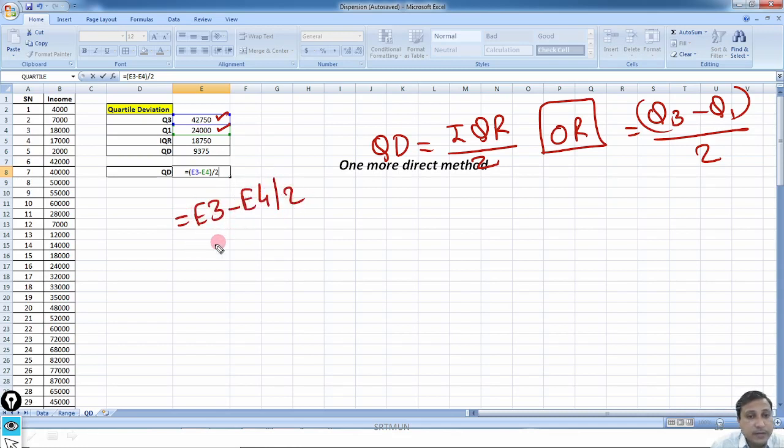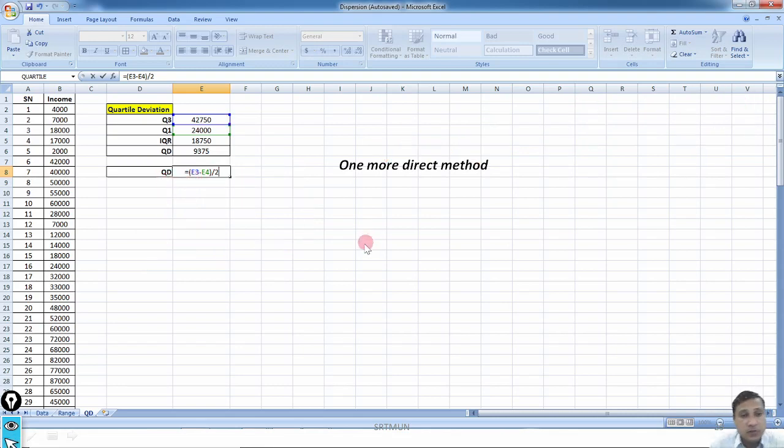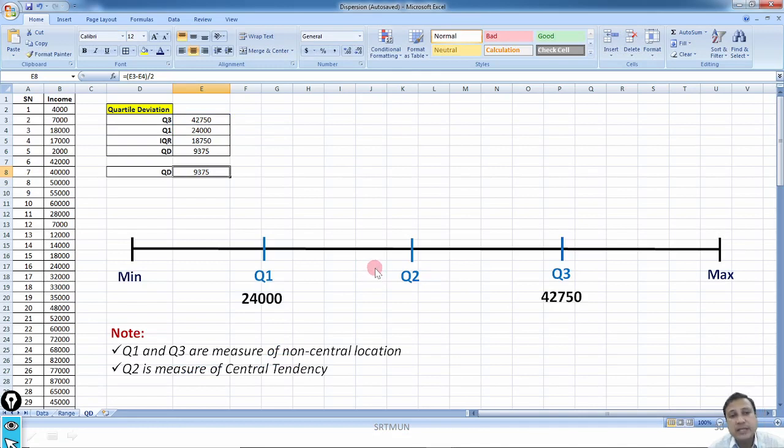If I go like this directly without giving the bracket, then it gives us the wrong result. So don't go with this. Always give bracket here when you are computing quartile deviation. Fine. Now let me go to the meaning.